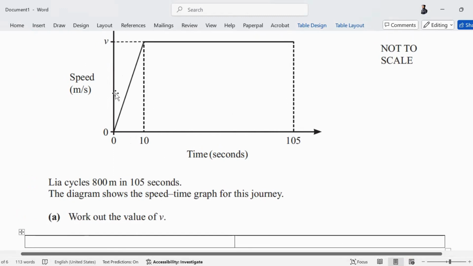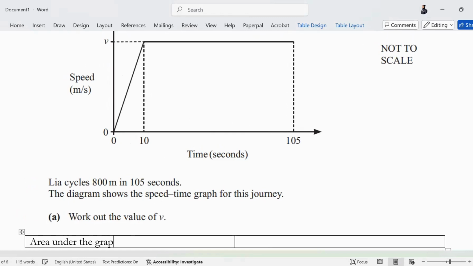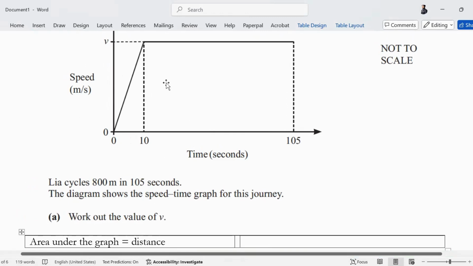Which graph is this? This is the speed time graph. How do I get the distance from this graph? So the area under the graph is basically the distance, right? How do I find this area? This is a trapezium. So how do we find the area?